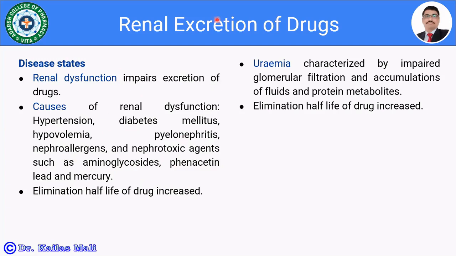Yet another condition is known as uremia. It is characterized by impaired glomerular filtration, and there is an accumulation of fluid and protein metabolites, which furthermore increases the elimination half-life of the drug. So there are two conditions in which the renal function is going to be affected or altered and the excretion of a drug is going to be reduced. These are the factors affecting renal excretion of a drug.